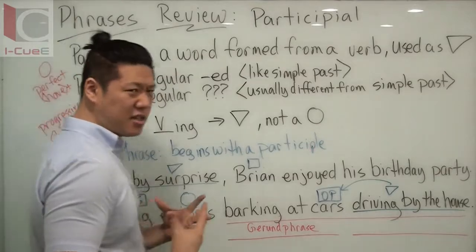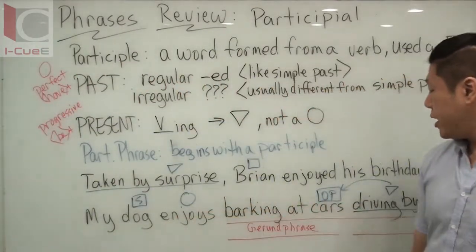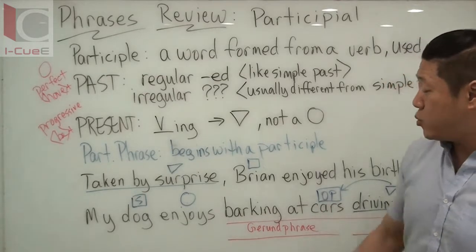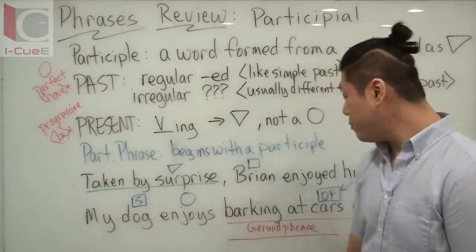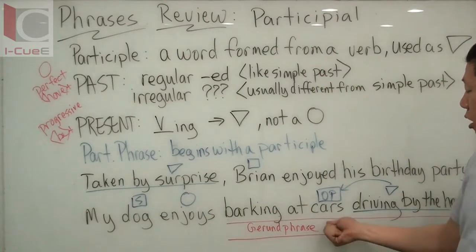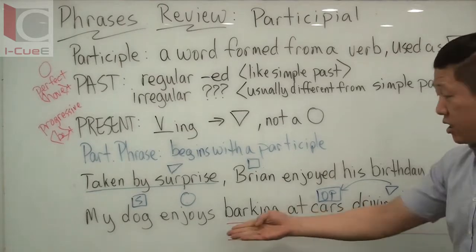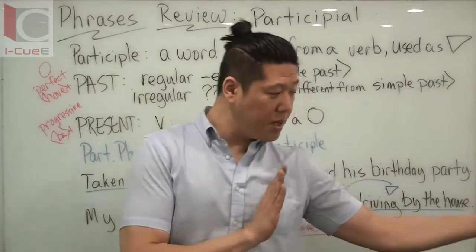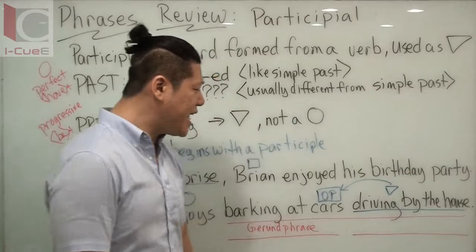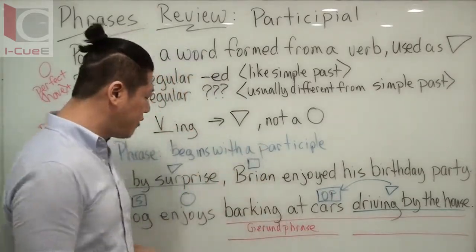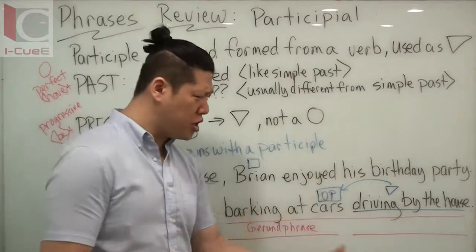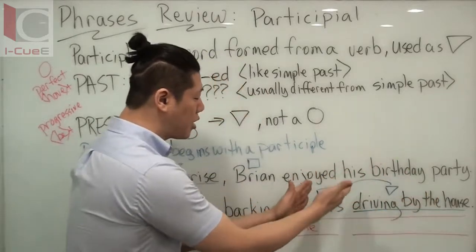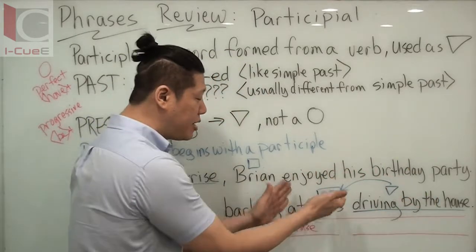Next, this sentence is a little bit tricky. My dog enjoys barking at cars driving by the house. It's a complicated sentence because we have many nouns. We have dog as the subject, and then we have barking at cars. Cars could be the object of the preposition. In fact, it is in this first example, because barking at cars driving by the house could be one long gerund phrase, because it has to be a specific kind of car. So barking at cars, all cars? No, just the cars driving by my house. So this, as a participial phrase, is describing the cars. Does that make sense? It's describing the object of my preposition.